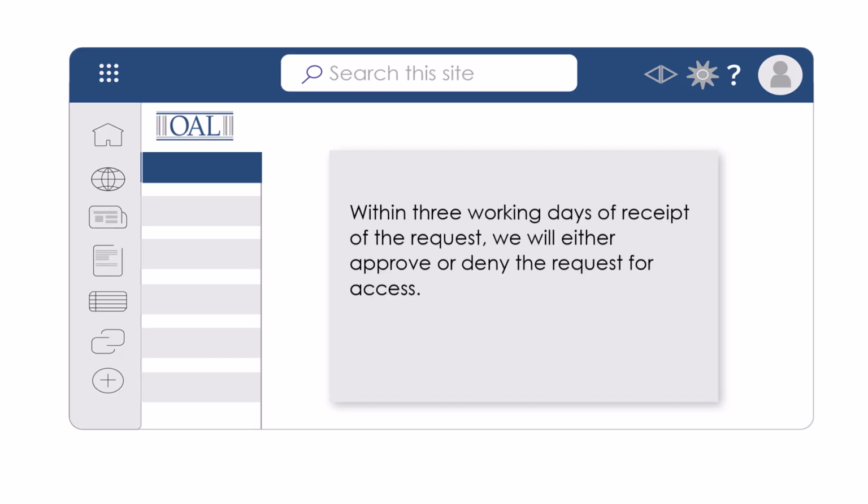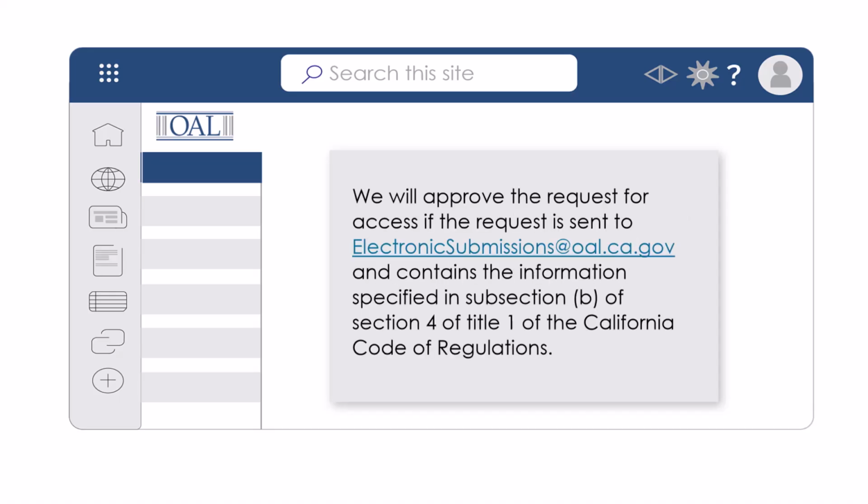Within 3 working days of receipt of the request, we will either approve or deny the request for access. We will approve the request for access if the request is sent to electronicsubmissions at oal.ca.gov and contains the information specified in subsection B of Section 4 of Title I of the California Code of Regulations.